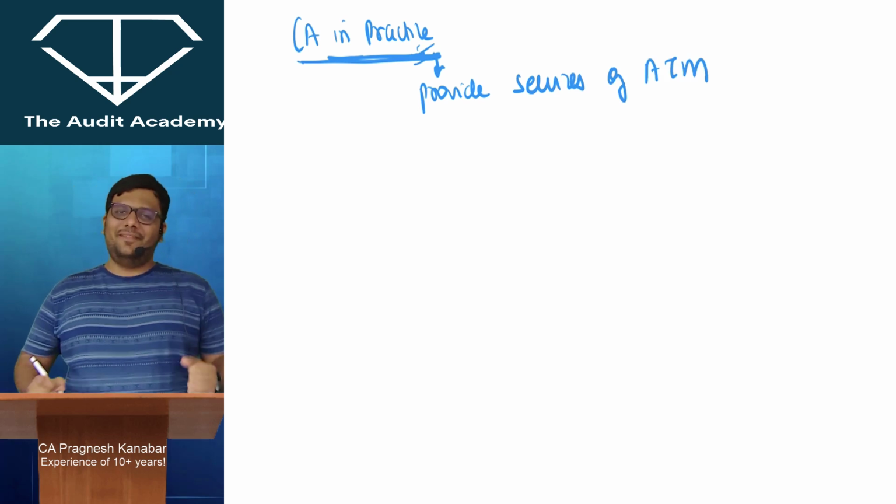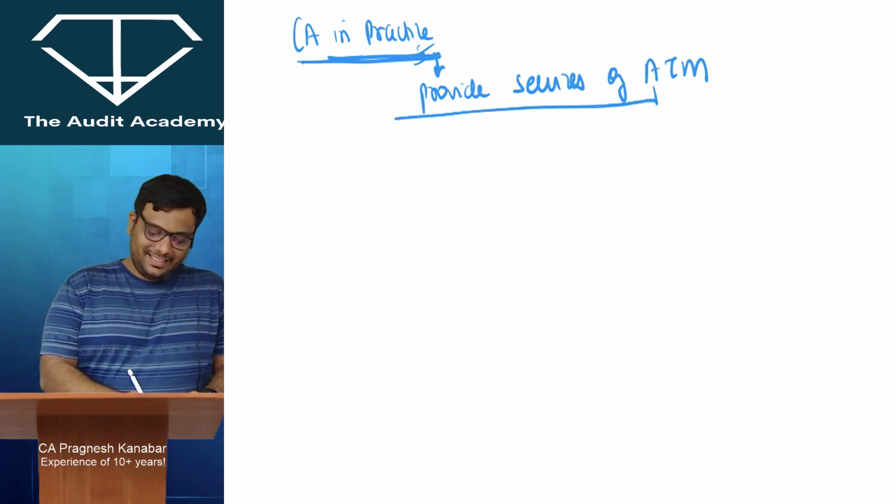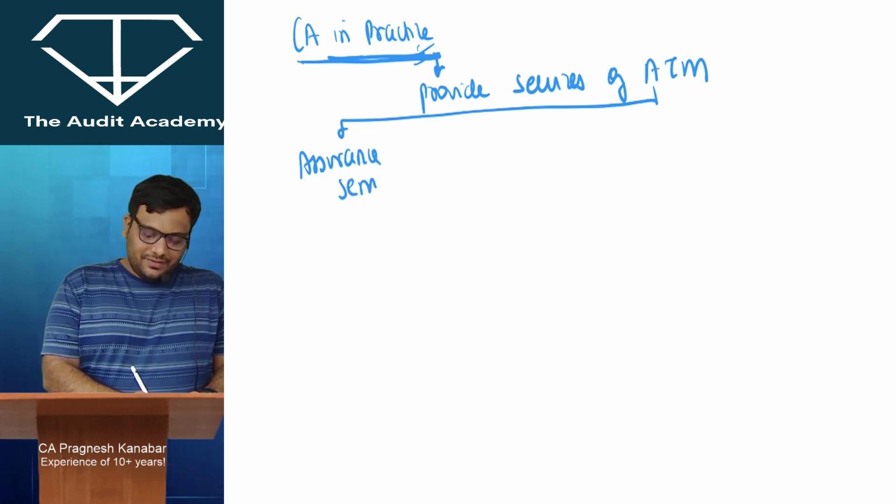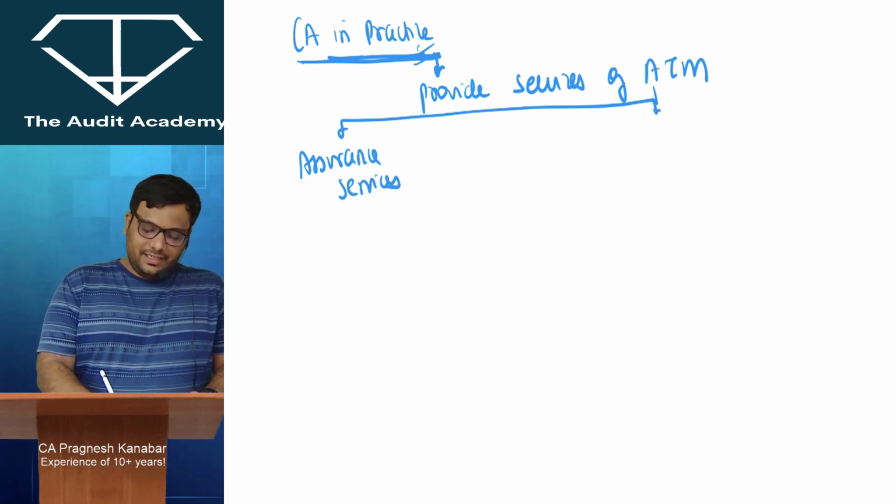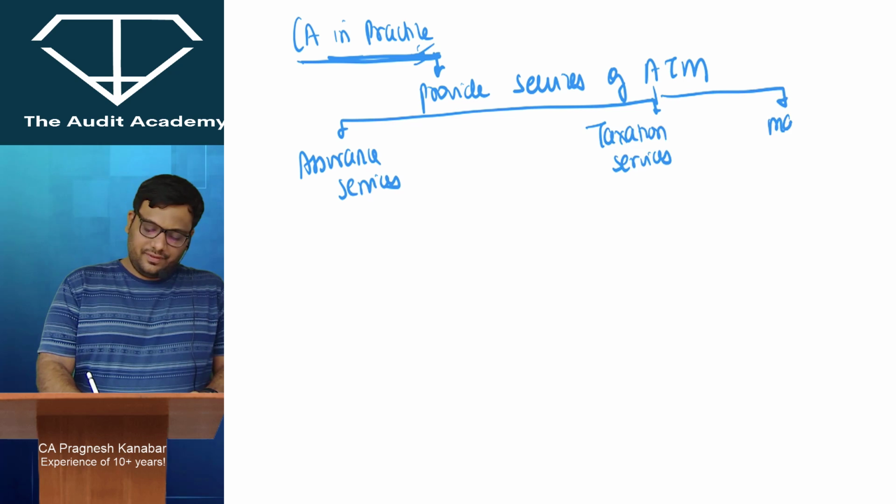Arey, hear me out completely. A for assurance services, T for taxation services, and M for